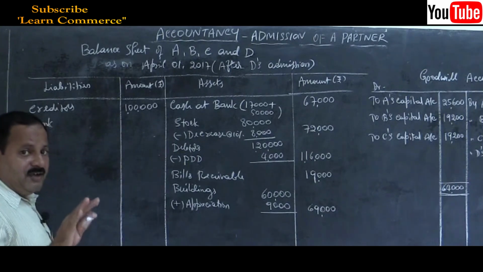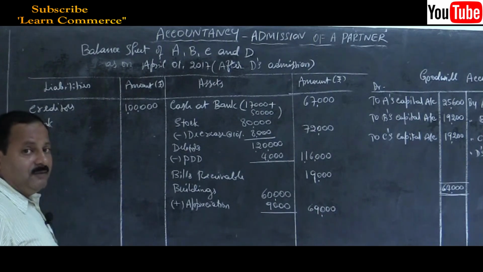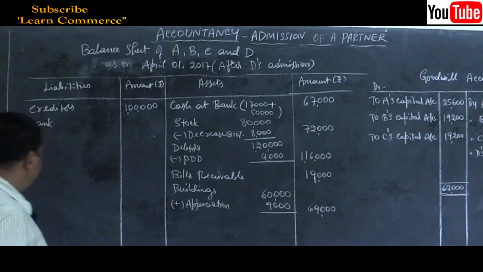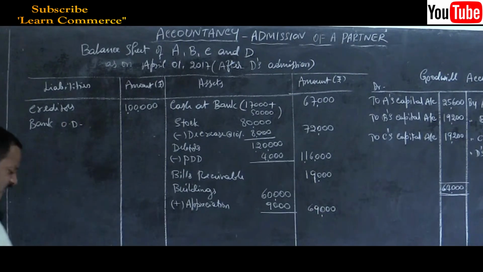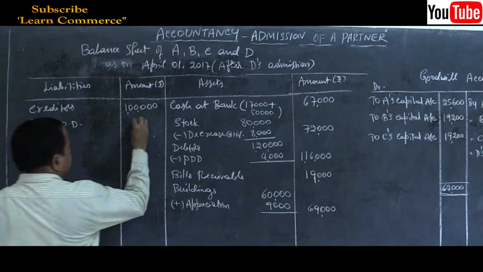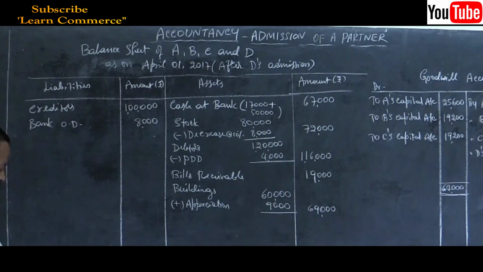It has already been transferred to the capital account, so the reserve fund will not appear again. Bank overdraft, how much? No change, 8,000 as it is. Write it. No other liabilities.